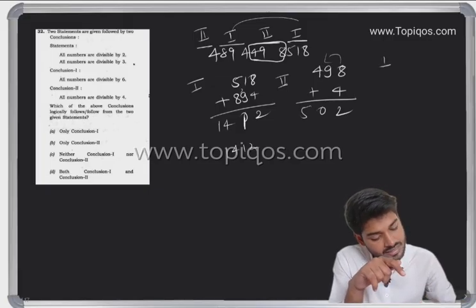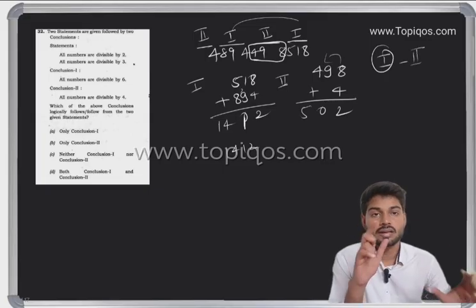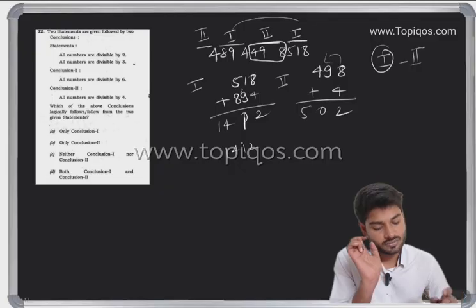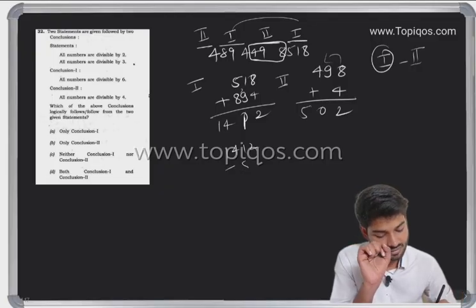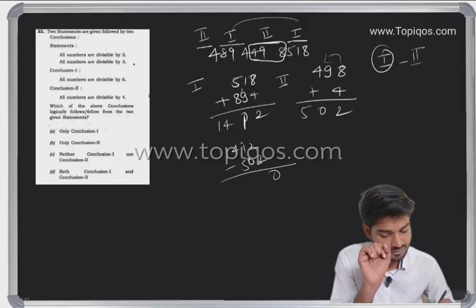Always remember: group 1 minus group 2. So 1412 minus 502: we'll take 10 here, 10 minus 2, then 14 minus 5 is 9.